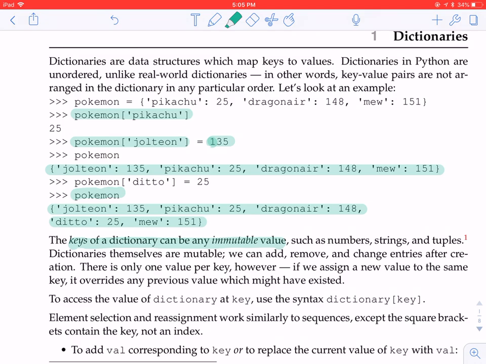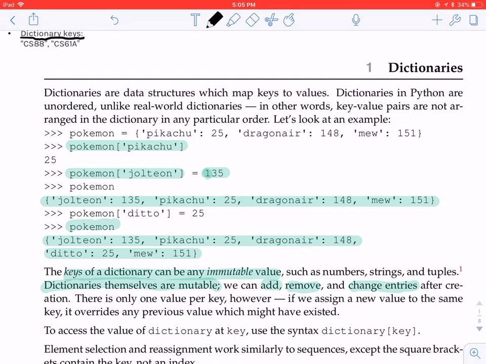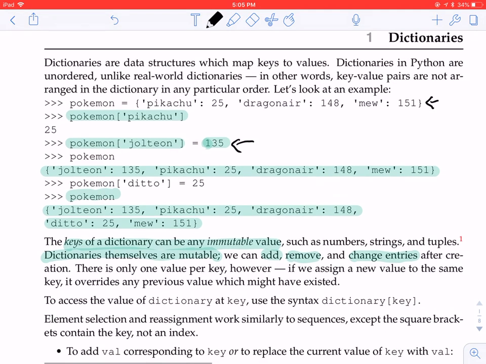So the keys are immutable, but the dictionaries themselves are mutable, so we can add, remove, and change entries after creation. And that's what we did over here. We created a new dictionary, but then we can also add a pairing.